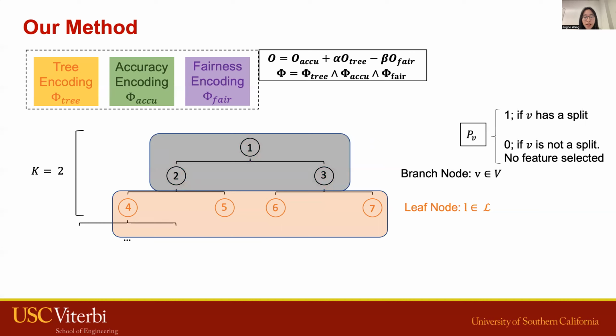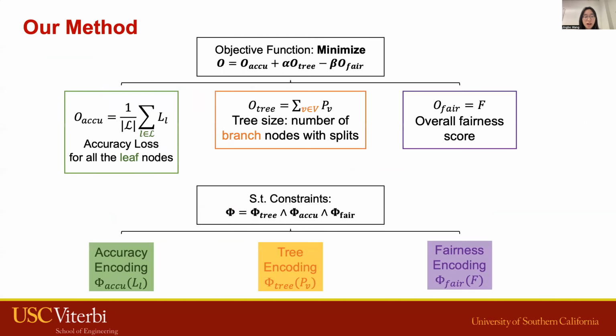It equals 1 if the branch node V is activated and has a split. Otherwise, it equals 0. We also introduce decision variable LL to denote the accuracy loss. Our objective function aims to minimize the accuracy loss and the tree size while maximizing the fairness. The constraint on the tree size is to avoid overfitting. The reason is that a smaller tree is less likely to overfit.